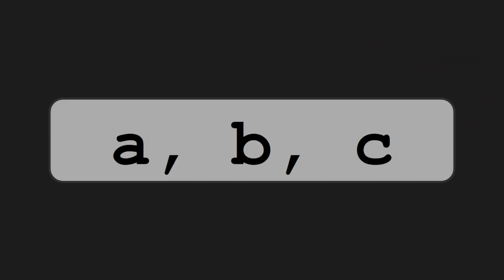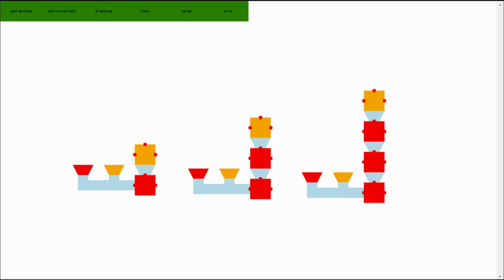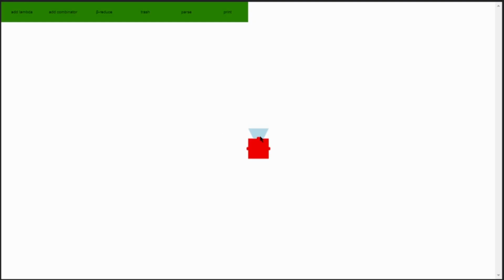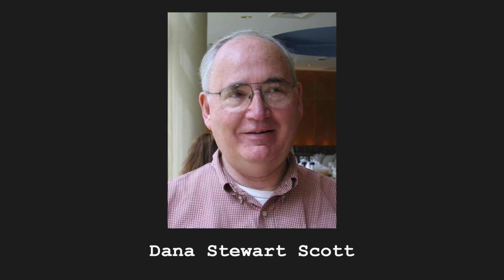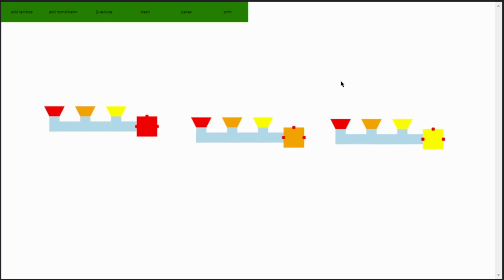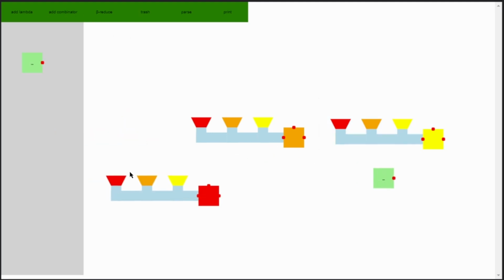First, let's create a set of symbols, or an alphabet. We do already have a set of symbols, the Church numerals, but we can actually do something a lot simpler. Let's say we want our alphabet to have 3 symbols. Probably the simplest way to do this is to have a function with 3 inputs, and then each input corresponds to a symbol. So this will be the first symbol, this is the second, and this is the third. This is called the Scott encoding because it was made by a guy called Dana Stewart Scott. We also have to assign a symbol, let's say the third one, yellow, to represent an empty cell, and we can call the first 2 0 and 1. And if your Turing machine needs a longer alphabet, no worries, just add more inputs.